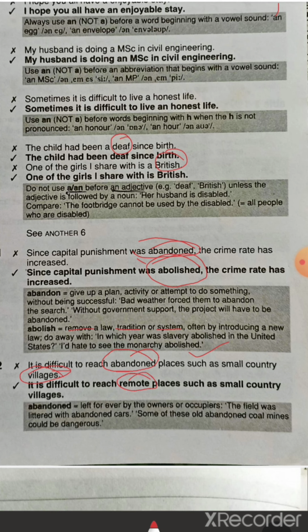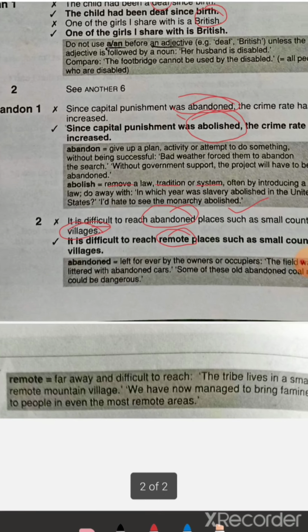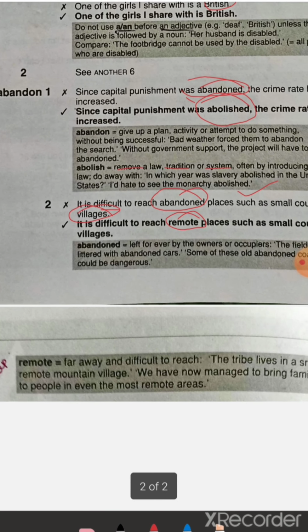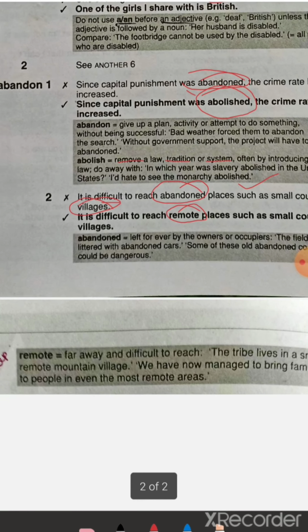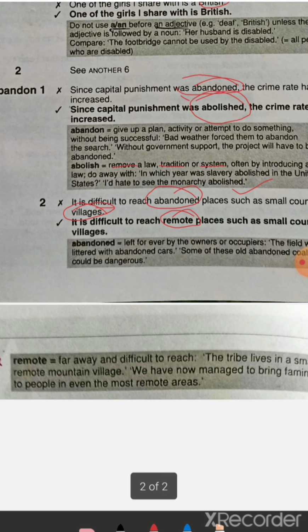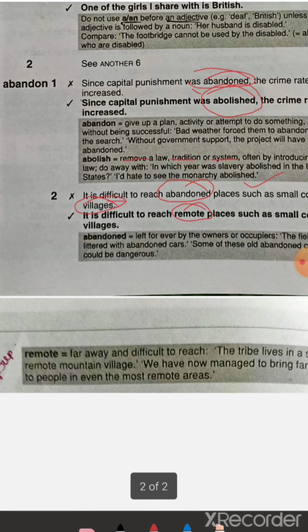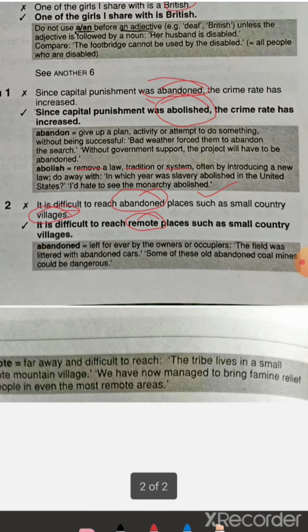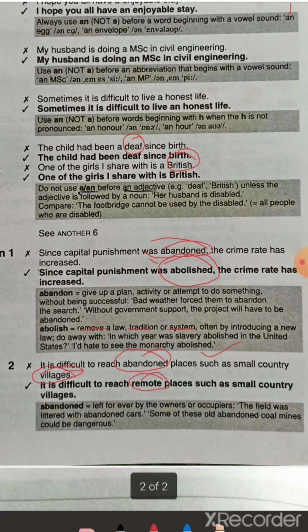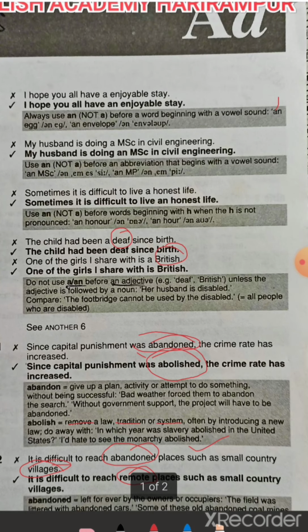Abandoned means left forever by the owners or occupiers. If something is left forever by the owner or occupiers, then we use abandoned. But maybe in that village someone was living. Remote means far away and difficult to reach, like the tribe lives in some small remote mountain village. We have now managed to bring famine relief to people even in the most remote areas, meaning the outskirts. Thank you very much.